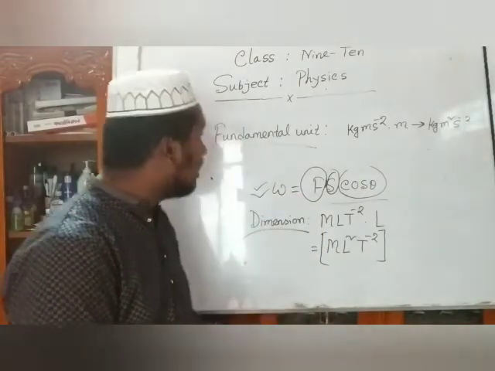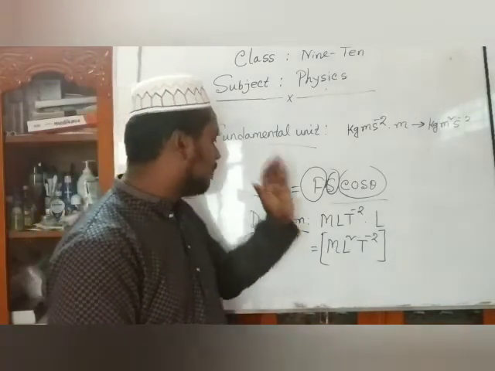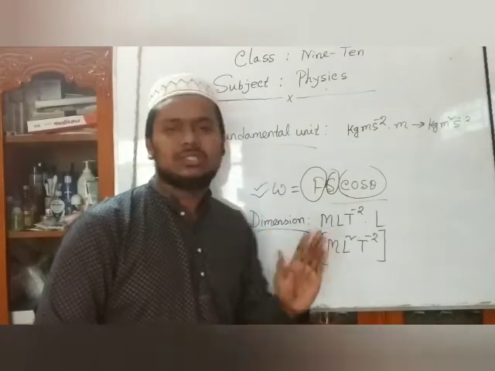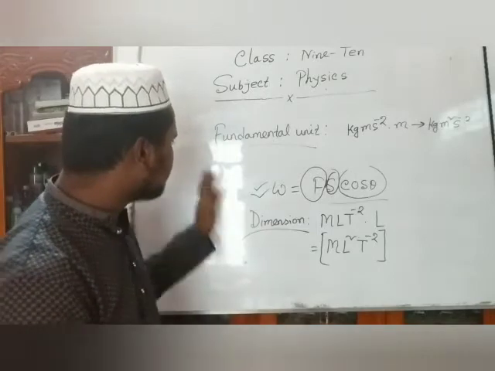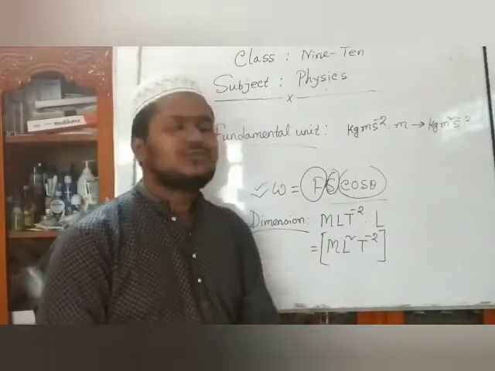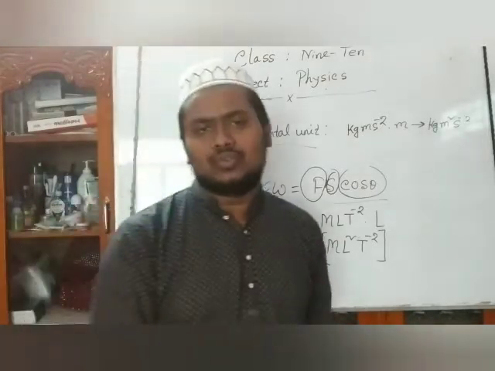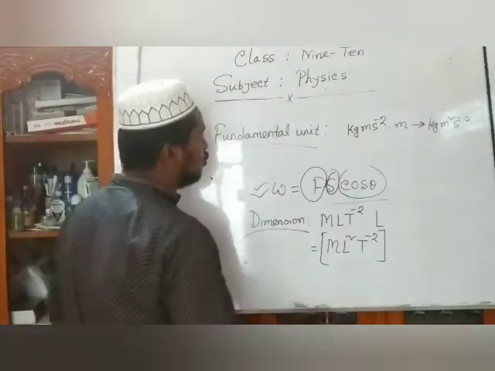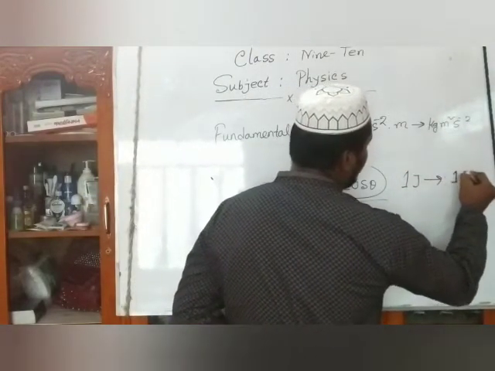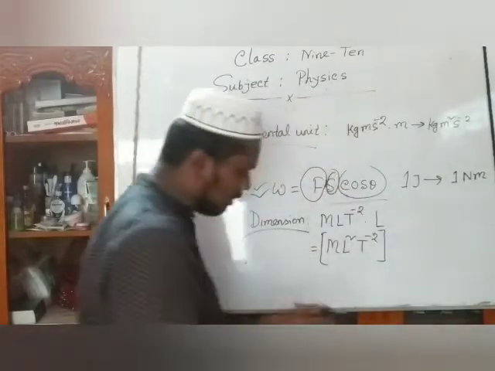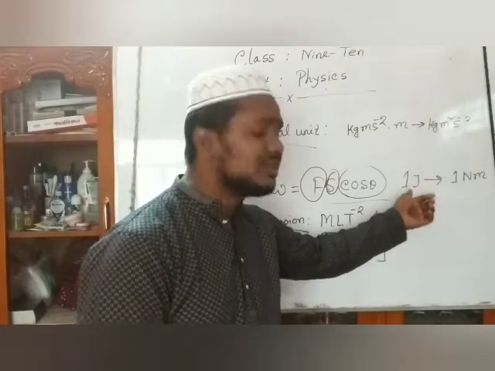So dear students, we have seen the formula of work, unit and dimension. Now we also say the definition of 1 joule. What do you mean by 1 joule? যেহেতু আমরা এখানে বলেছি joule, 1 joule means 1 Newton meter. So you must define 1 joule.